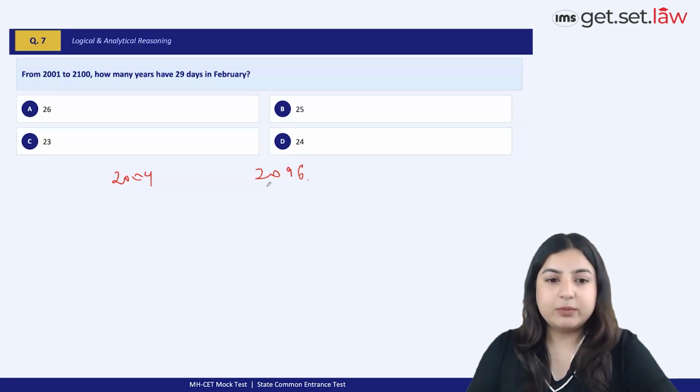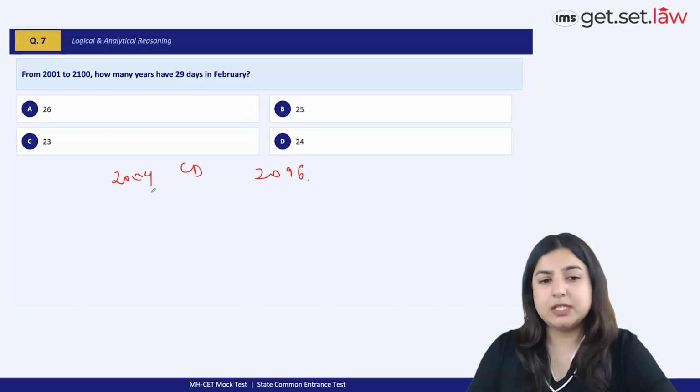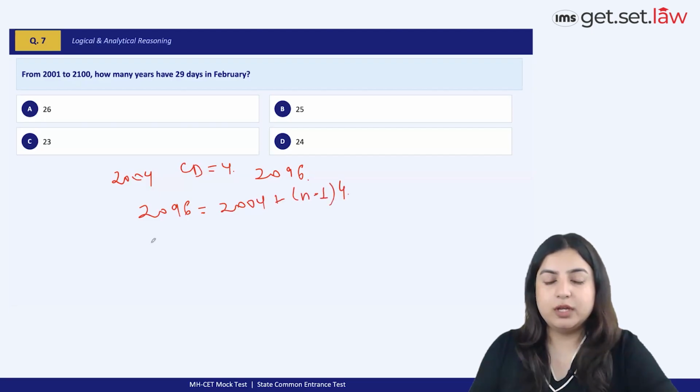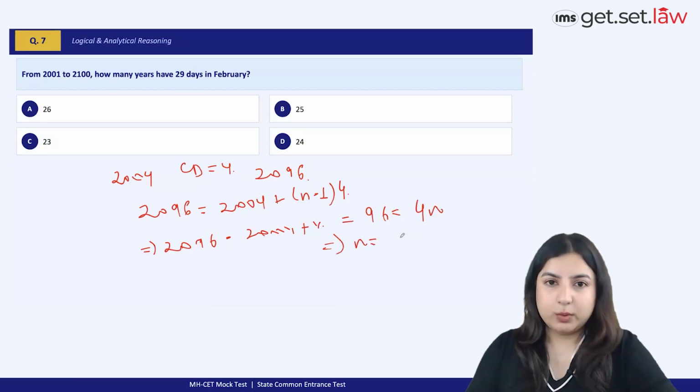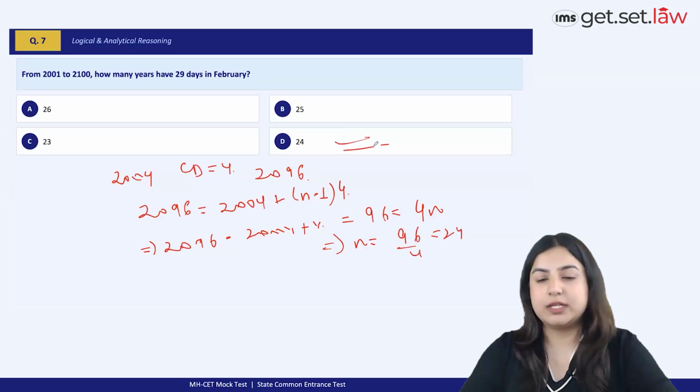All right. Now, keep one point in mind that the common difference here, which means the next leap year after 2004 would be 2008. So, that's a gap, right, of 4 years. And the formula here would be 2096 is 2004, the first year, plus (n minus 1) times 4. And this gives us 2096 minus 2004 plus 4, right, which exactly is going to give us 96 is equal to 4n. Therefore, the total number of leap years within the duration that's given to us would come to 24, making D the best option choice.